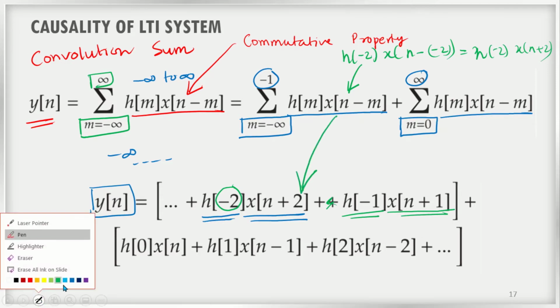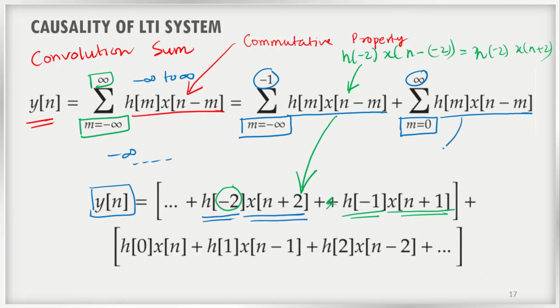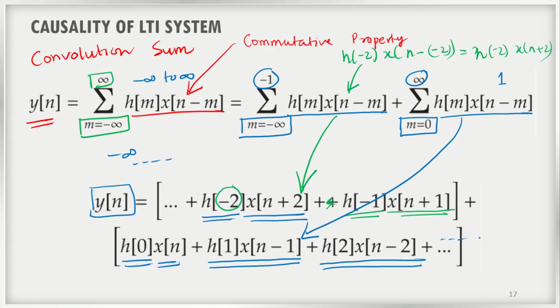Now coming to the expansion of the second term, it will be given like this. h of 0 into x of n, because the summation starts from 0. The next one is h of 1 into x of n minus 1, because m is plus 1 here, right? Now the next term is h of 2 into x of n minus 2, and it continues up to infinity. So this is how I expand this.